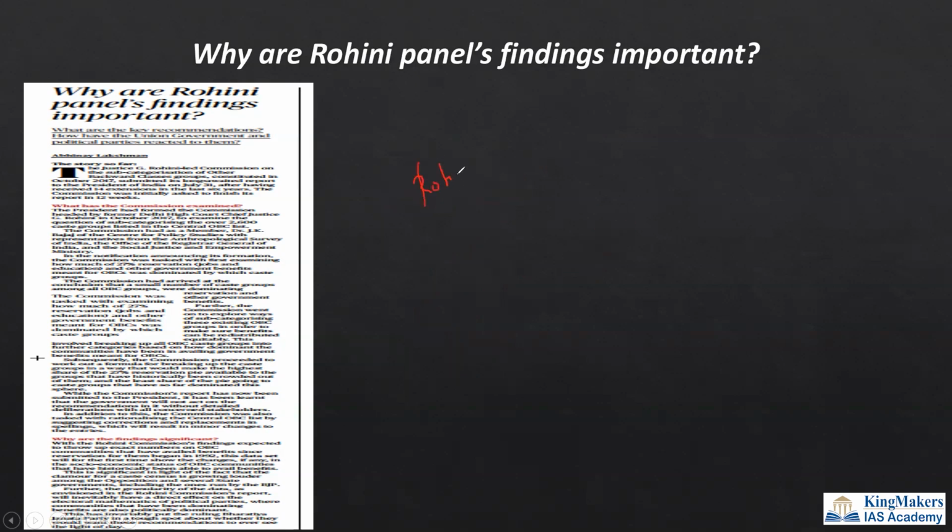But what the Rohini panel is for, you have to understand. This Rohini panel is for subcategorization of OBC. What is it doing? It is doing a subcategorization. The OBC forms 52% of the population. This 52% of the population has 27% reservation, which was given by the Mandal Commission.